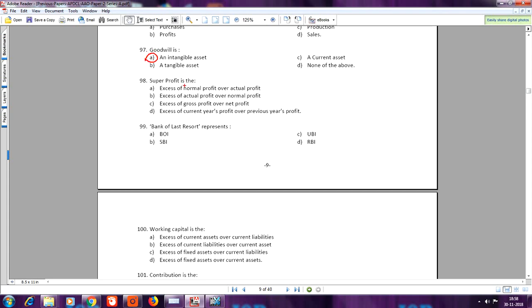Question number 98, super profit is the, here answer is B, excess of actual profit over normal profit. Question number 99, bank of last resort represents, here answer is D, RBI. Question number 100. Working capital is the, your answer is A, excess of current assets over current liabilities.